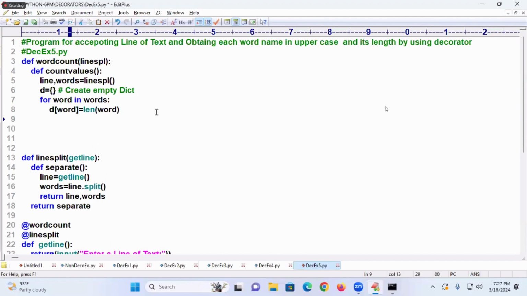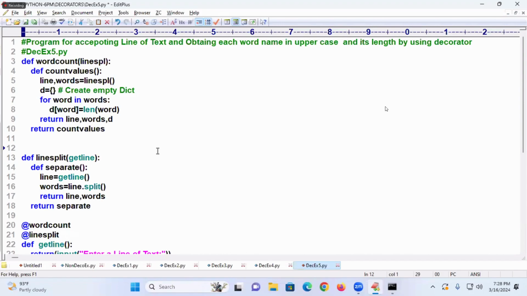After finishing that, the for loop will be over. It is made ready. Now I want to return: line, comma, words, D. The total dictionary is returning. Three values are returning now. Go back. Here I will write return of count values.